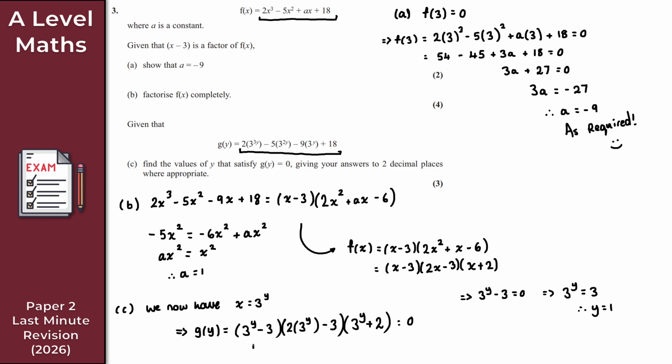I'll give that a tick here just so I can see that. For this one here, I'll come back to that in a moment. Let's just take a look at 3 to the y plus 2. So for 3 to the y plus 2 here, what that gives me is 3 to the y is equal to minus 2, right? Now, why is that a problem? Well, clearly here, there are no values of y such that 3 to the y is equal to minus 2. So in other words, we have no solutions here. So that one stinks. Get rid of that.